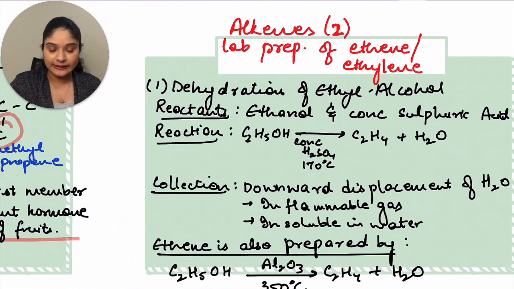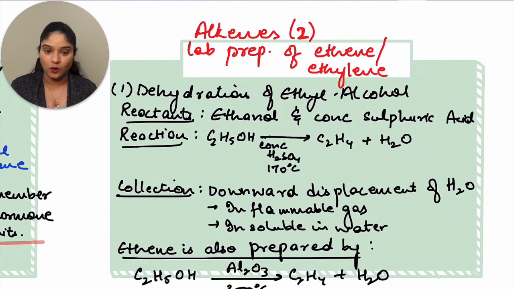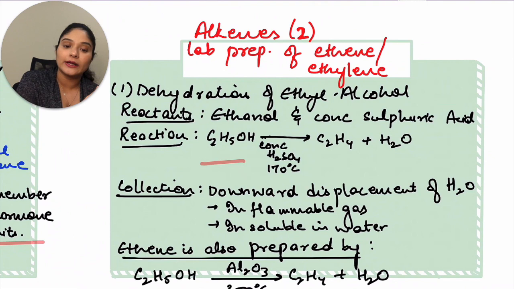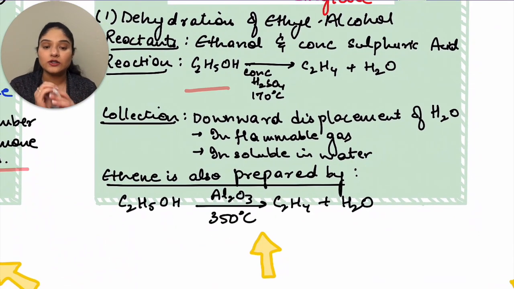Now let's come back to alkenes. Preparation of ethene or ethylene. The first part is dehydration of ethyl alcohol. Dehydration will happen in the presence of concentrated H2SO4 at 170 degrees Celsius. The reactants will be ethanol and concentrated sulfuric acid. The reaction will be C2H5OH, in the presence of concentrated H2SO4, gives you C2H4 plus water. The collection will be by downward displacement of water, because it's an inflammable gas and insoluble in water.